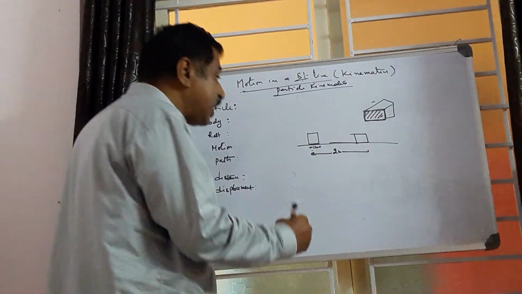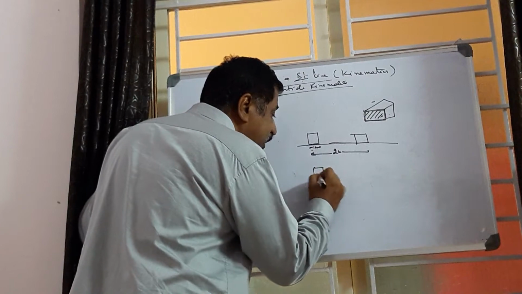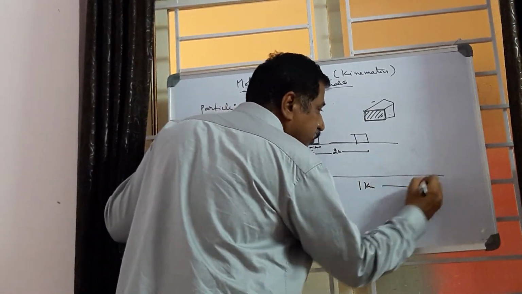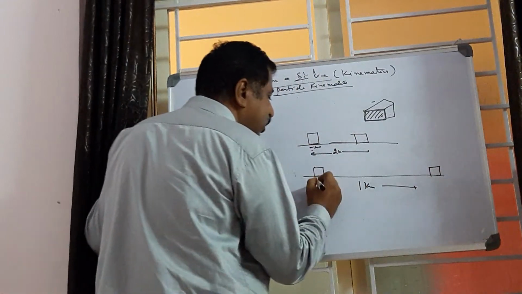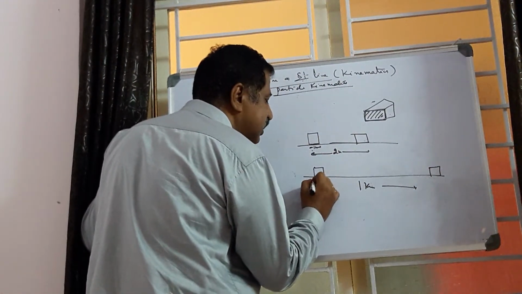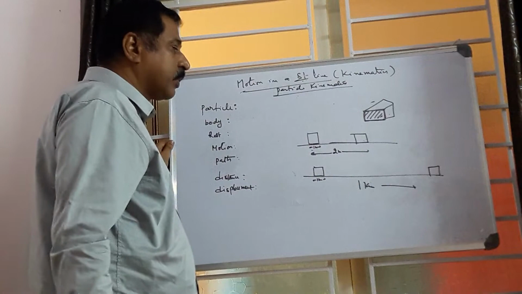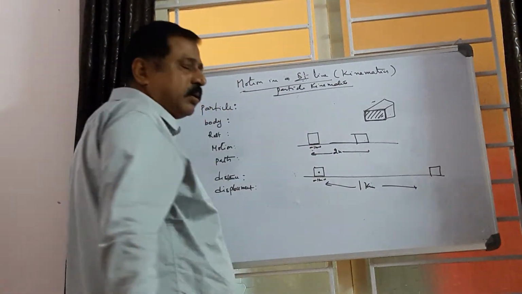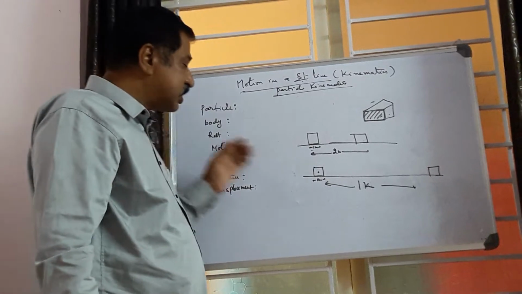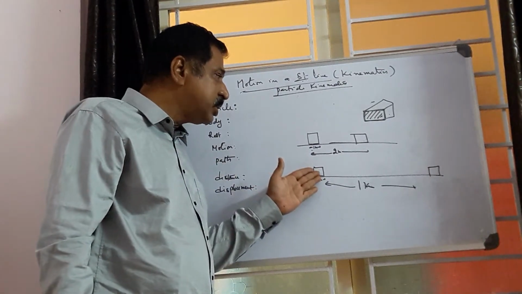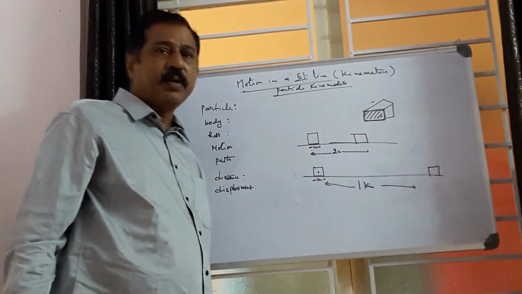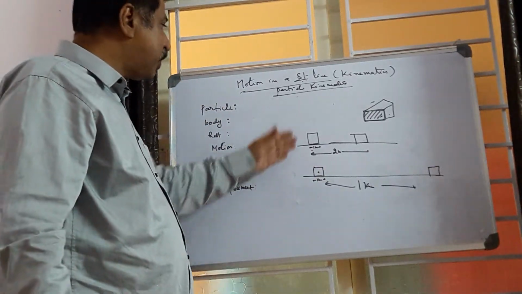Now, for example, the same body of size 1 meter traveled 1 kilometer. Then we call it a particle. We treat it as a particle because the size of the body is negligible compared to the distance traveled by the body. That is the difference between the particle and the body.